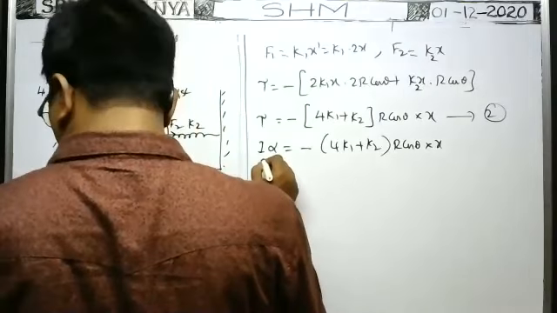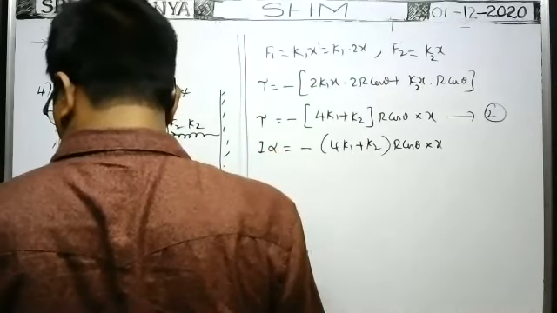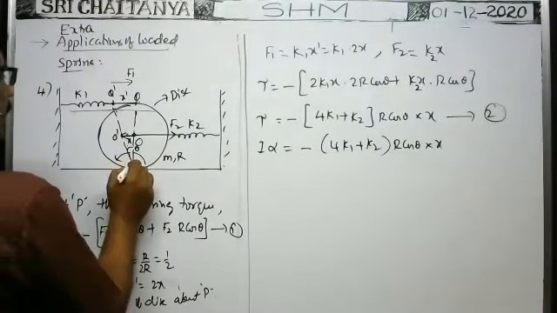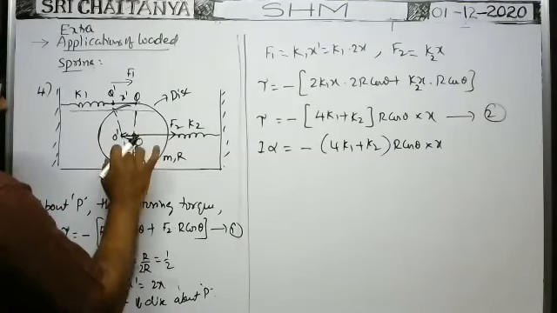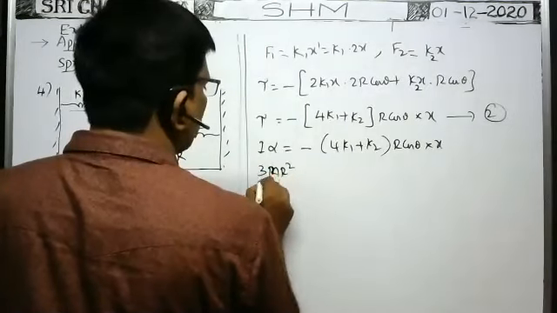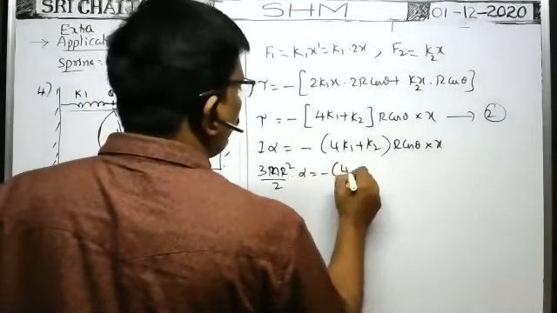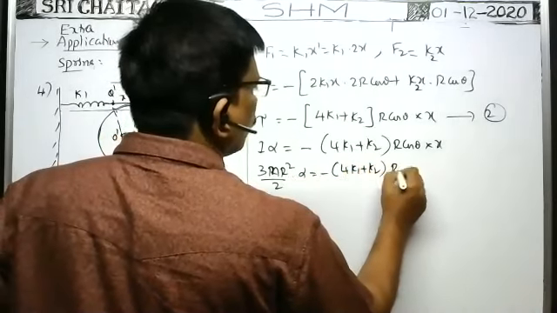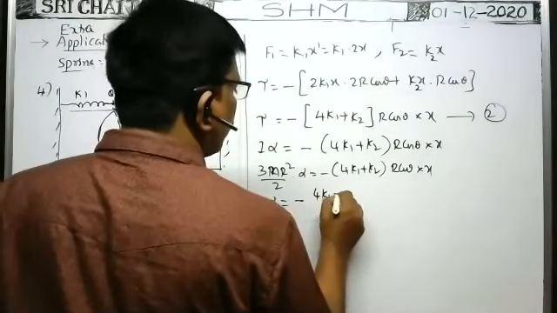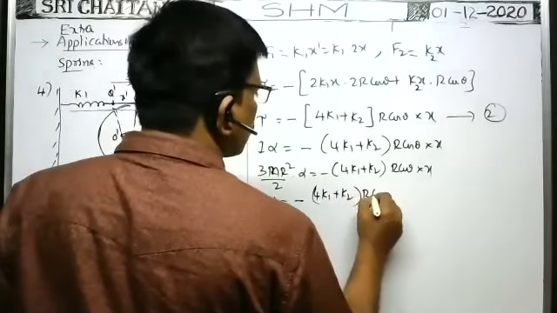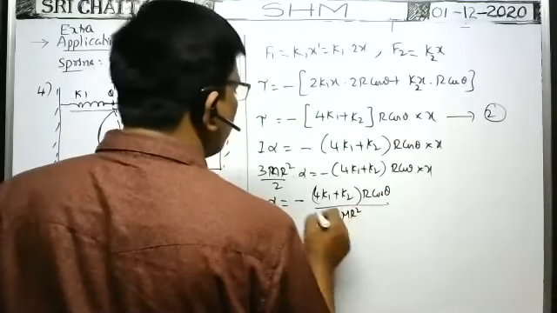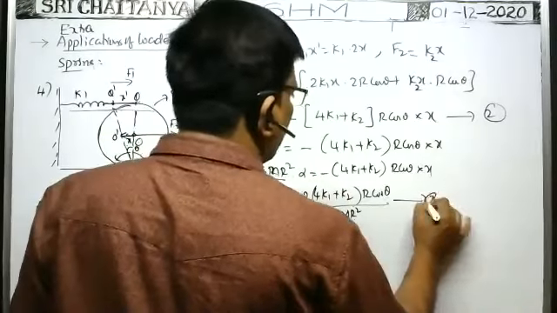So we can write this value of I. About this axis, the moment of inertia of the disk means mr square by 2 plus mr square. That means 3 mr square by 2. So 3 mr square by 2 into alpha is equal to minus of 4k1 plus k2 into r cos theta into x. R alpha is equal to minus 4k1 plus k2 r cos theta whole by 3 mr square by 2, means into 2. You write like this.